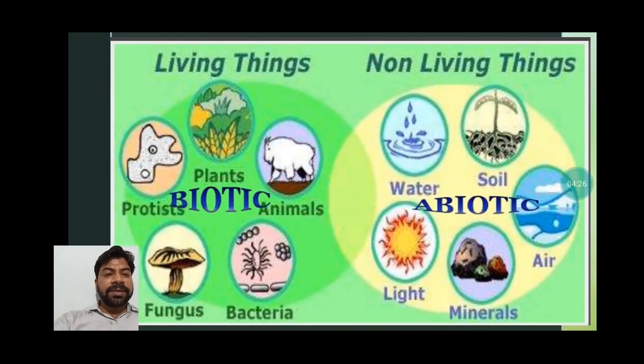Living things and non-living things, in resource terms, are known as biotic and abiotic. You can see flora and fauna come in the living category, and abiotic characteristics like water, soil, wind, minerals and light are put in the abiotic section.